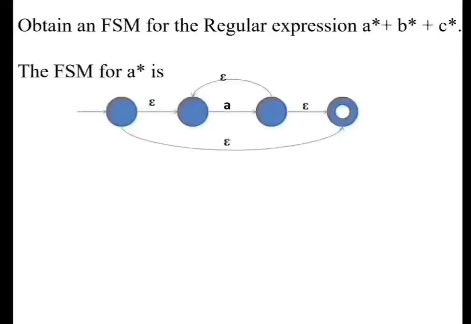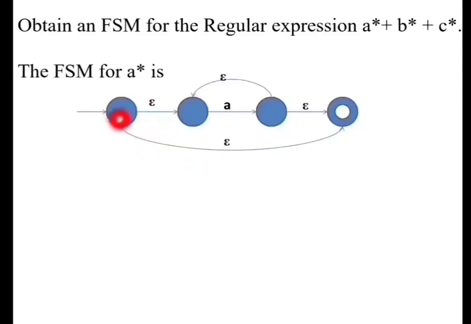For the FSM for A star, the transition from this state to this state is the FSM for A. If it has to repeat 0 or more times, we add a start state and one final state through epsilon transitions.